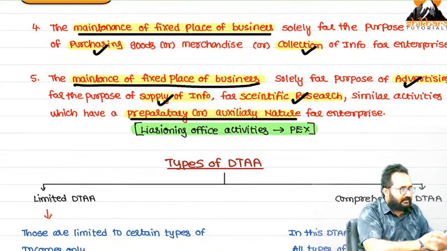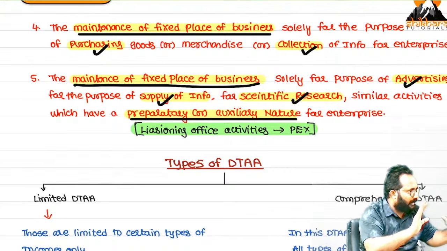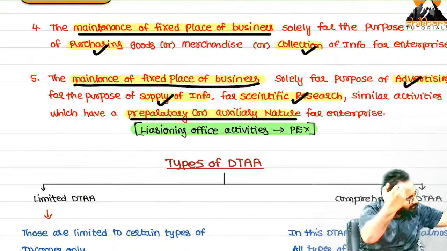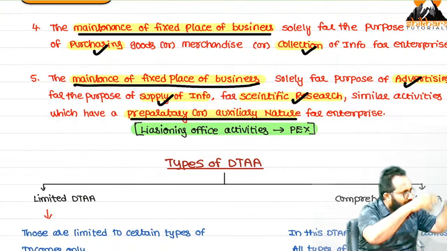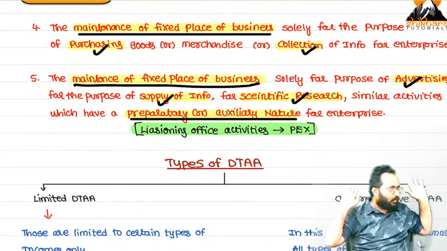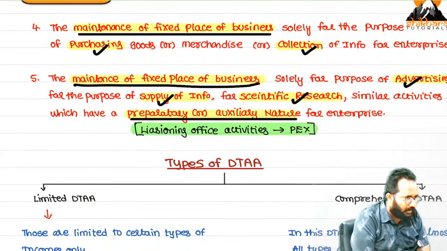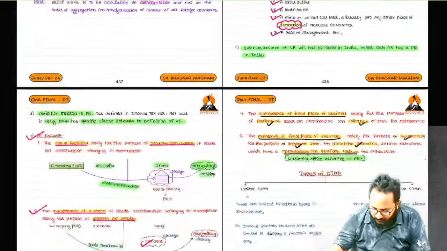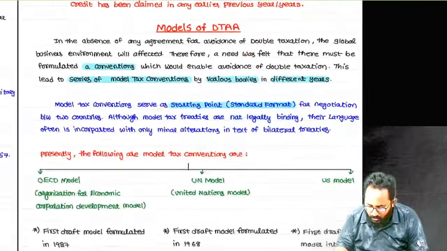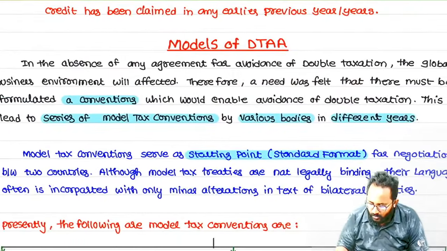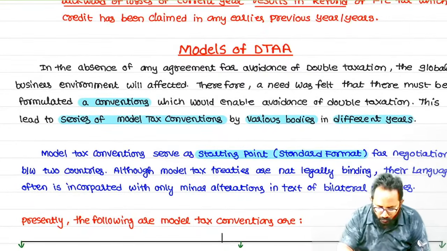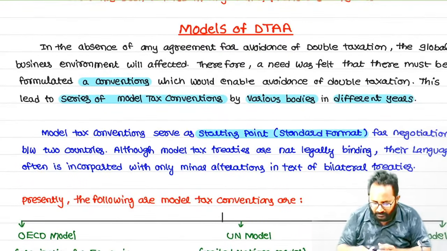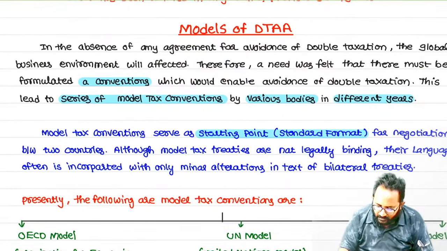Conventions means these are the methods already given, these are the draft formats already given. You can select whatever you want out of these three. We can also call them model conventions or models of DTA. How many models do we have? 3. What are the 3? OECD model, UN model, and the US model. Shall we? Models of DTA.